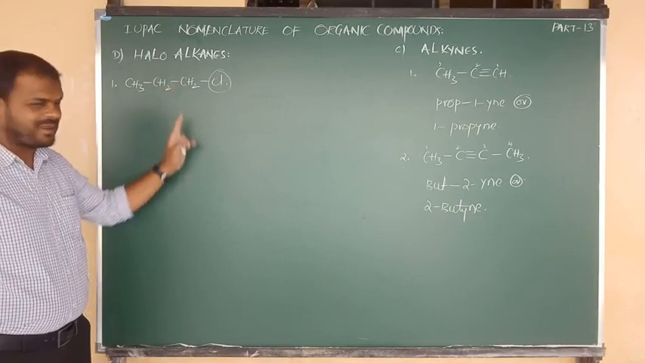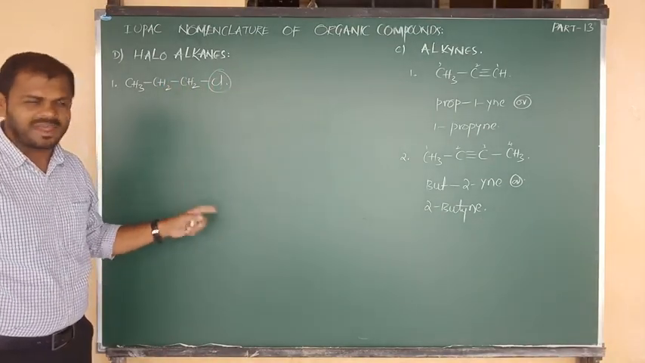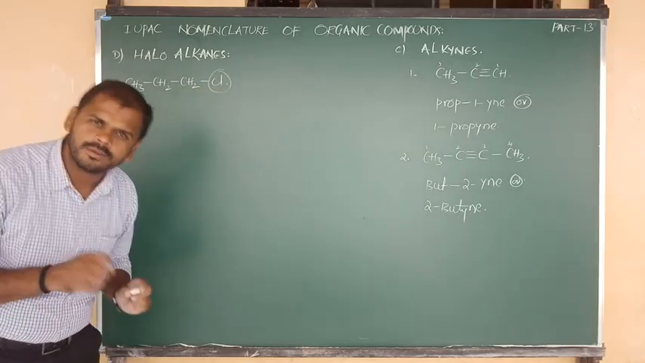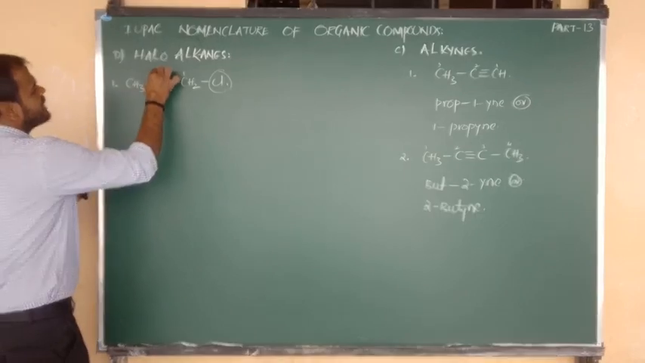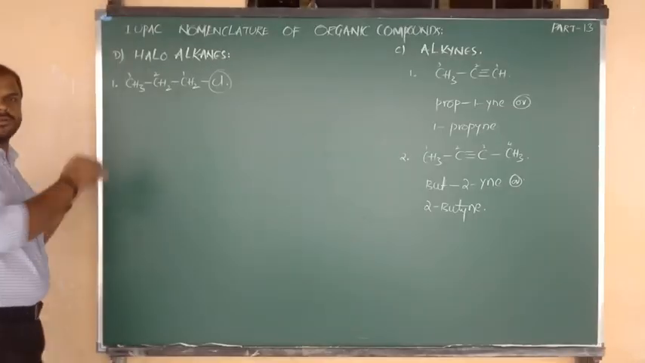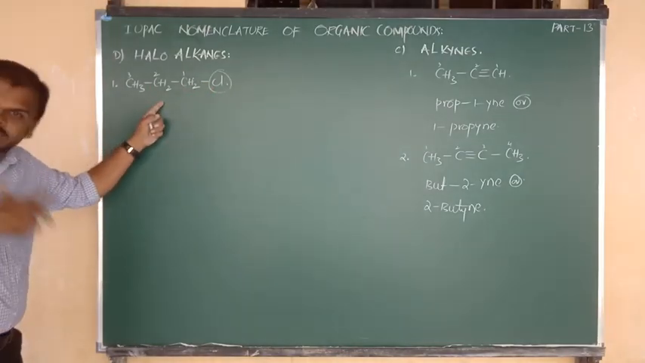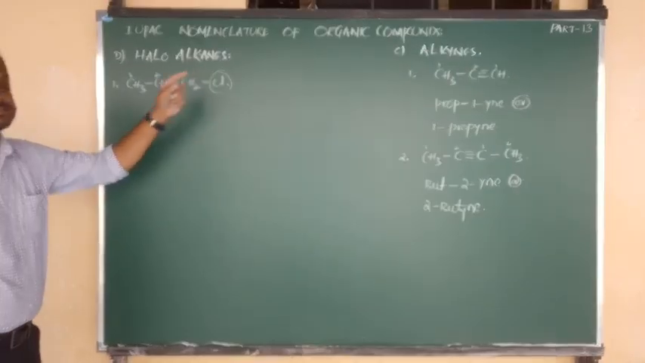If you write it above, it is the same; below, it is the same; on the right, it is the same. Whatever the plane may be, Cl is going to act as a side chain. It is connected to the carbon, so it will get first priority, and then second priority and third priority. So in this respective chloroalkane, what is the side chain? Cl is the side chain.